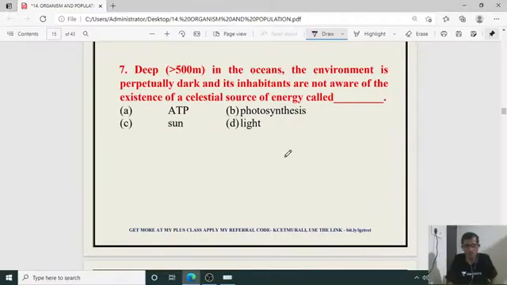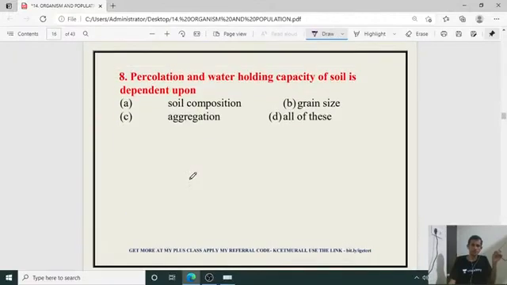ATP, photosynthesis, sun, or light. For question number 7, the right answer is C, sun. Which means the availability of sunlight is very low in the deeper portion of the ocean. Dhananjay, your answer is not right, but don't worry. Let us continue the discussion.